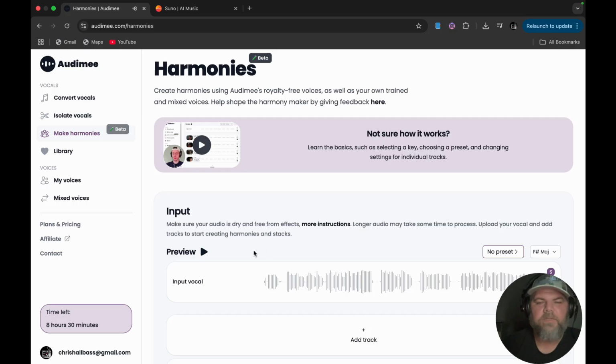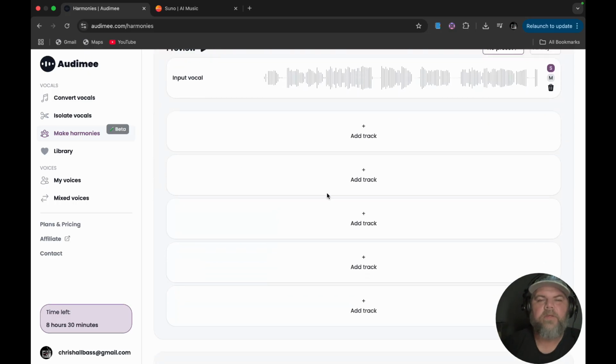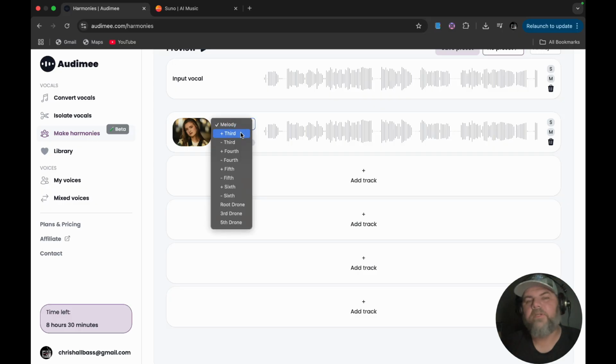Okay, so this sounds pretty decent. So here, you scroll down a little bit and you can add a track. Now it automatically gives you a random pick of somebody who feels like they would fit in that key. And you can click on here, melody. You can have them go plus a third or minus a third, plus a fourth or minus a fifth, and so on and so on.